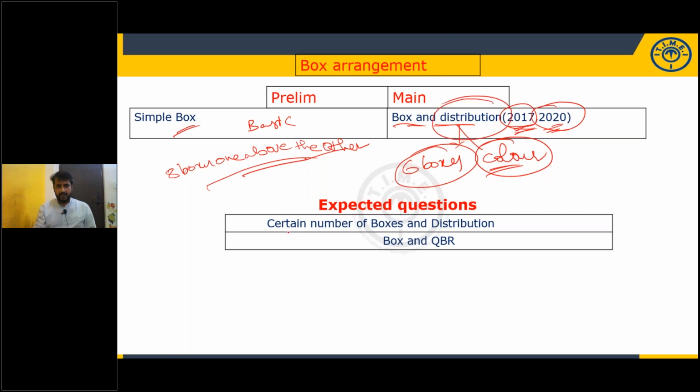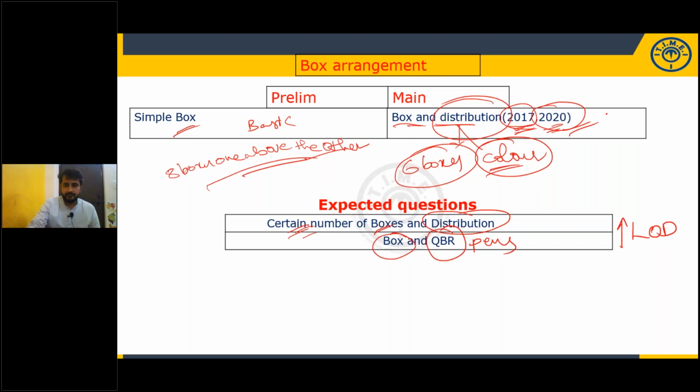And as we discussed in the linear, unknown number of persons, like here unknown number of boxes. The number of boxes they will not mention, and also an extra variable. 7 boxes, each box has a different number of pens. That model is expected if they want to increase the level of difficulty. Otherwise, this is more than enough. While you are practicing, keep that in your mind.